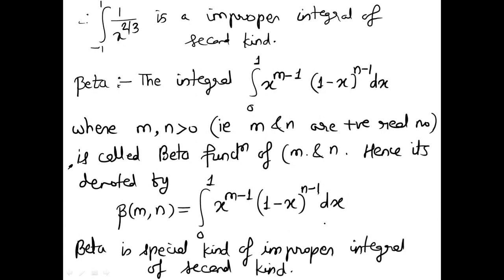Okay, so this definition one has to remember. You just have to remember the structure. The variable of integration is x. The power m minus 1 is raised to x, and then 1 minus the same variable, and the complete term should be given the power n minus 1, and this will be integrated within the limits 0 to 1. Here the variable of integration is always a dummy. It means we can replace this x by some other variable also. Then also, if this structure is followed, it will be called the beta function.